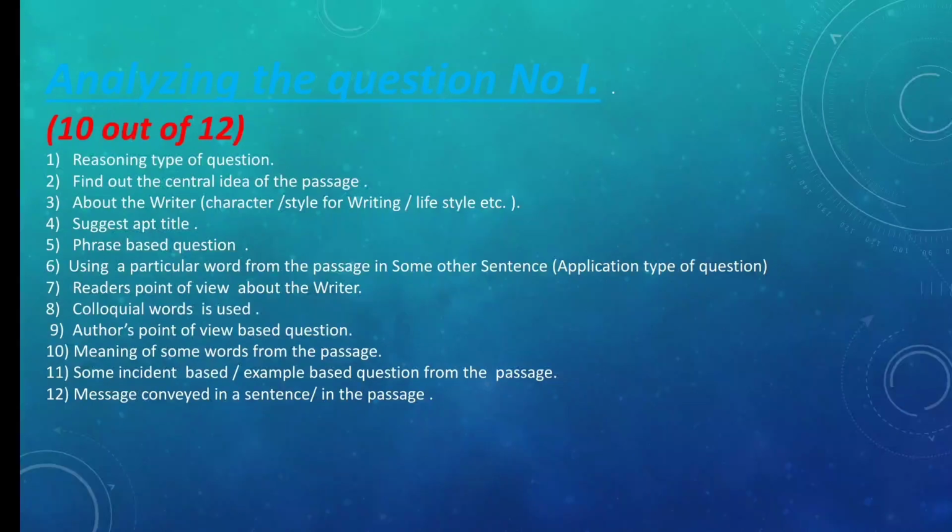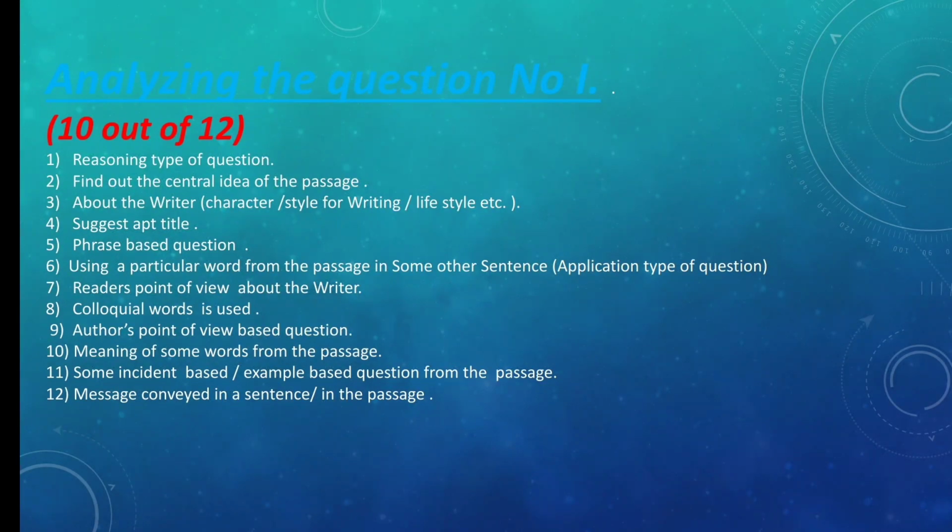So now here the answer is not important. The question is important. The question is based on reasoning. That is, you can have a question based on reasoning. It can be any particular sentence from the question given and they can ask you why the writer is saying like that. So a reasoning type of question is expected in your paper, but it can be given in a different way. Now next question is asking about the central idea of the passage.